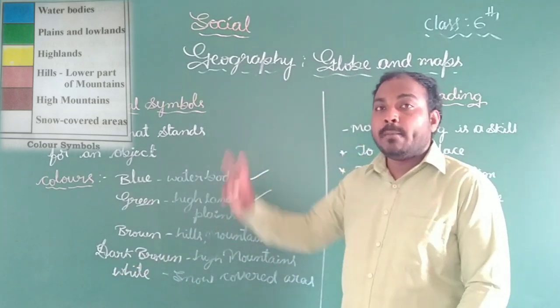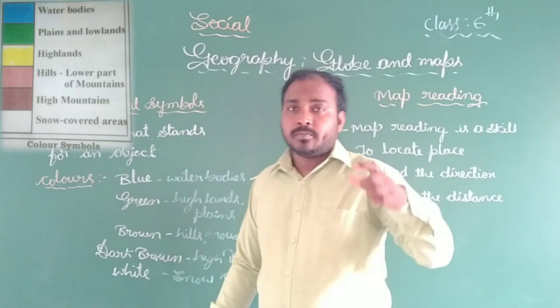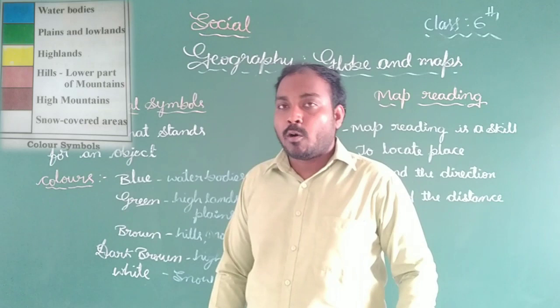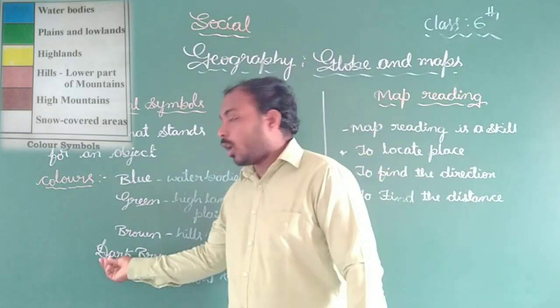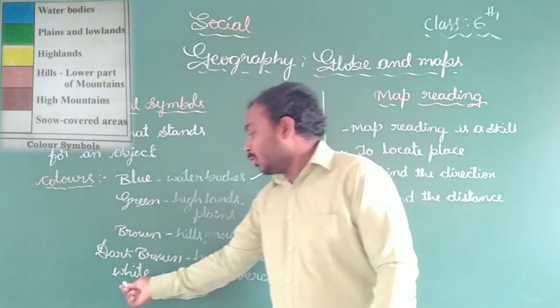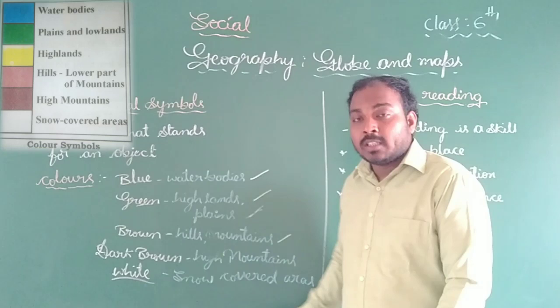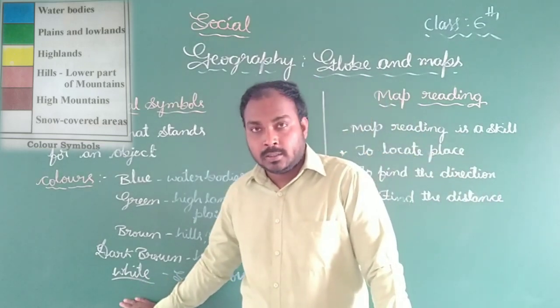Dark brown. So high mountains are represented by dark brown, but it is quite different in the Himalaya. In the Himalaya, the highest peak is Mount Everest. Mount Everest is not represented by dark brown. Why? Because white color is used for snow-covered mountains. The snow-covered mountains are represented by white.